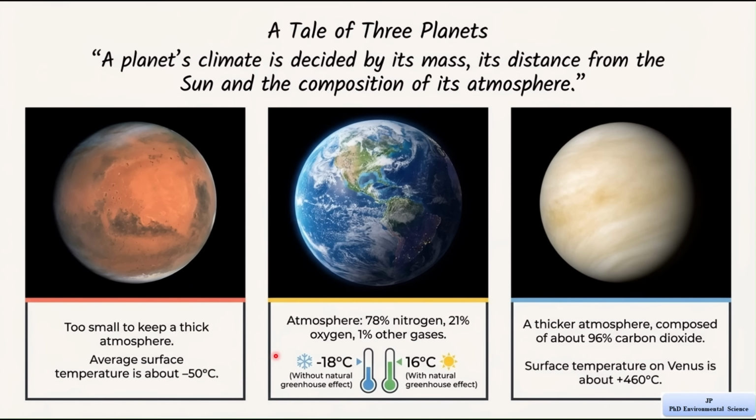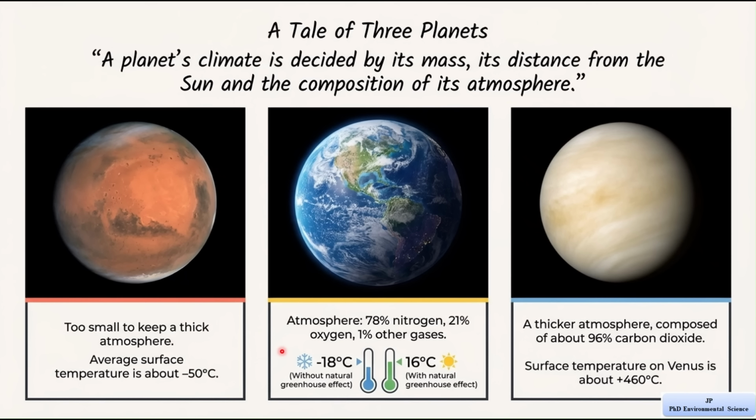Now let's look at Earth. Earth has the right size and mass, which helps it hold a stable atmosphere. The atmosphere of Earth is made up of about 78% nitrogen, 21% oxygen, and 1% other gases. This balanced atmosphere plays a very important role in maintaining temperature.